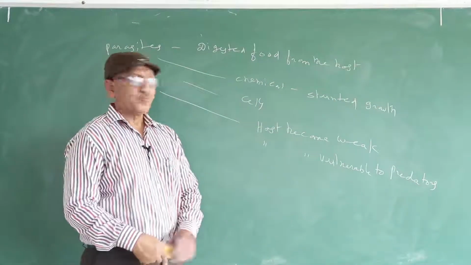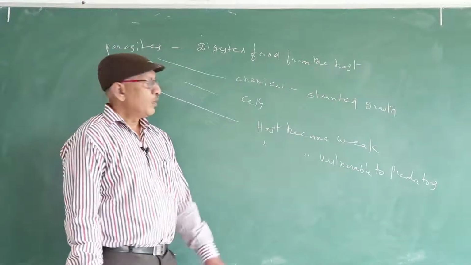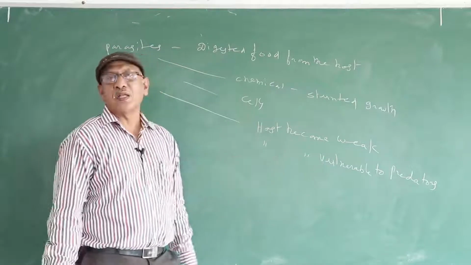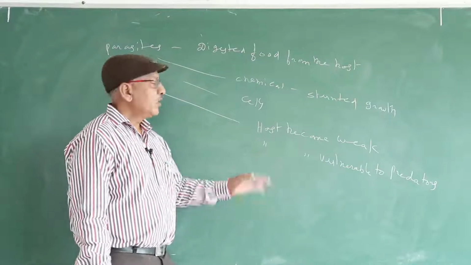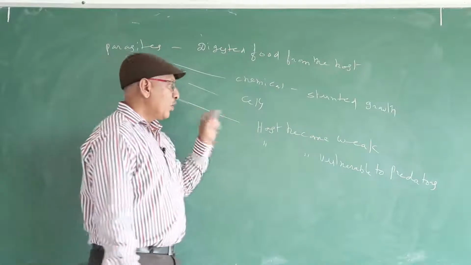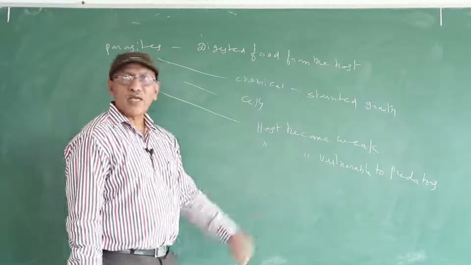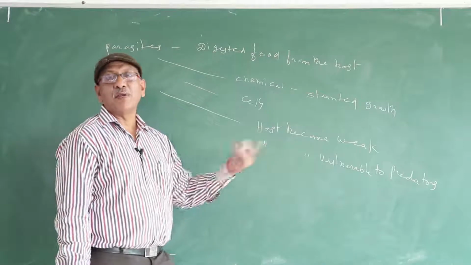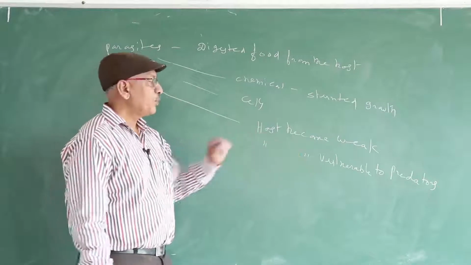For example, in rhinoceros, several endoparasites are present. So the rhinoceros becomes weak. Now the lion easily kills the rhinoceros. So that is the example: the predator easily kills the weak animal. So why are some animals weak? The reason is that due to the presence of parasites they become weak. Now such animals are vulnerable to predators.